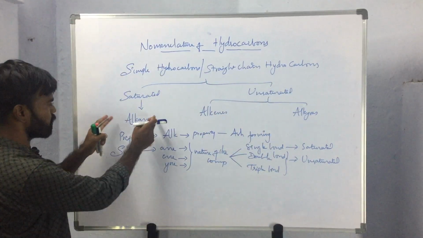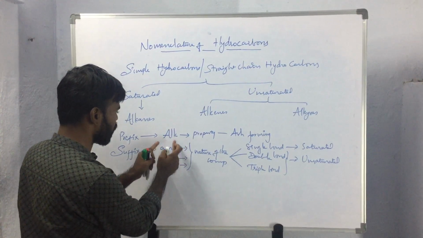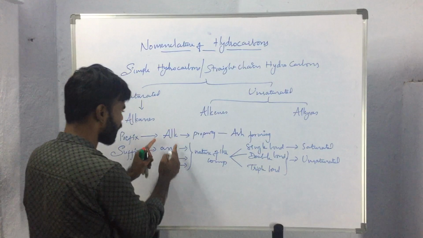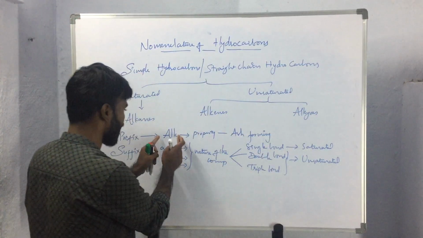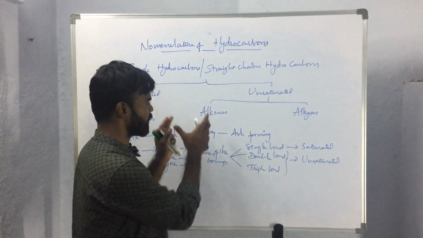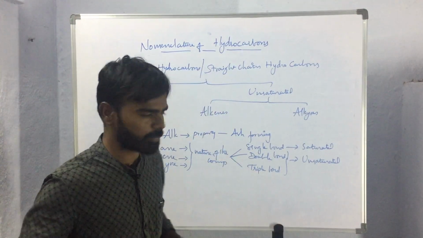So the term alkane means an ash forming substance having a single bond. Alkene means an ash forming substance having a double bond. Alkyne means an ash forming substance having a triple bond. Like this, the names for alkanes, alkenes and alkynes are given.